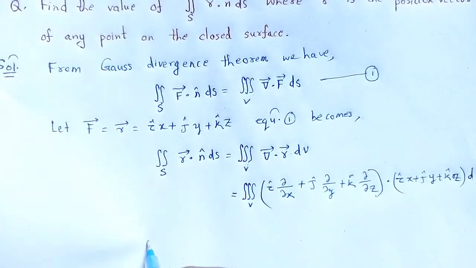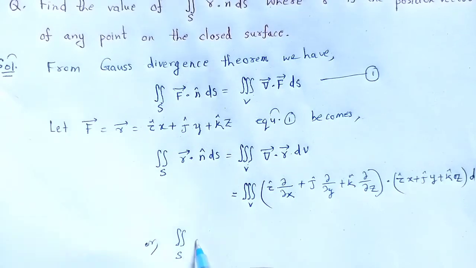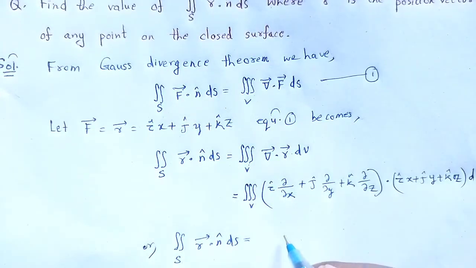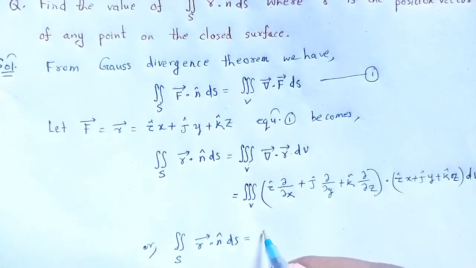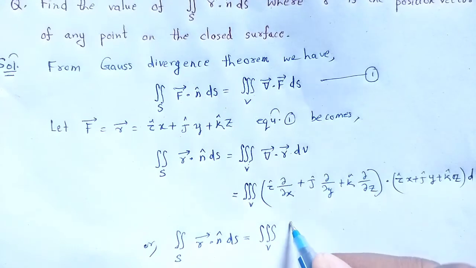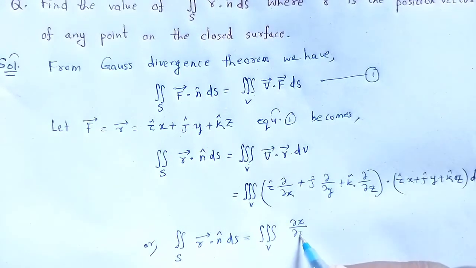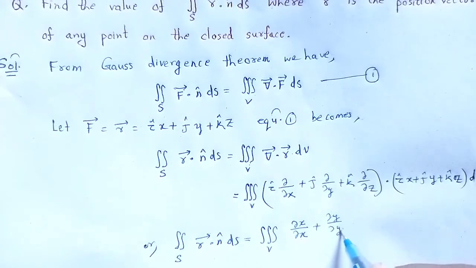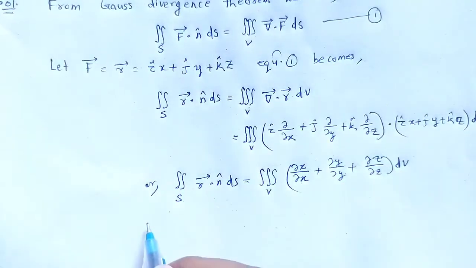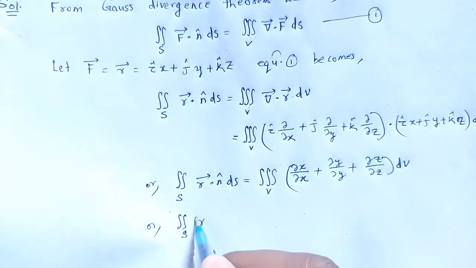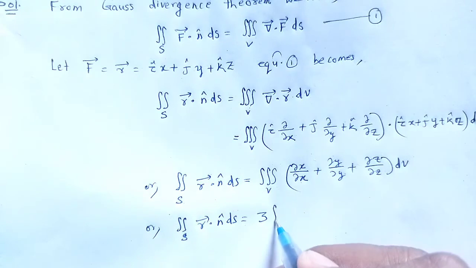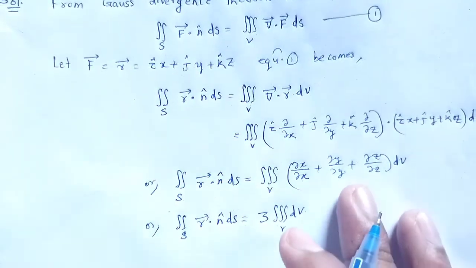or the surface integration over S of r vector dot n cap dS is equal to the integration over V of the dot product, which will be ∂x/∂x plus ∂y/∂y plus ∂z/∂z, dV, or the integral over S of r dot n cap dS is equal to 1 plus 1 plus 1, that is 3, times the integration over V of dV.